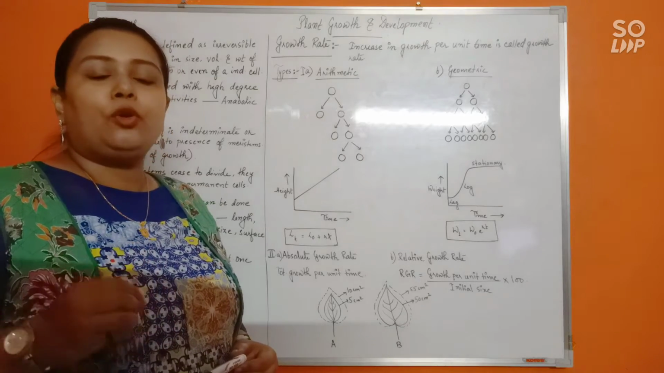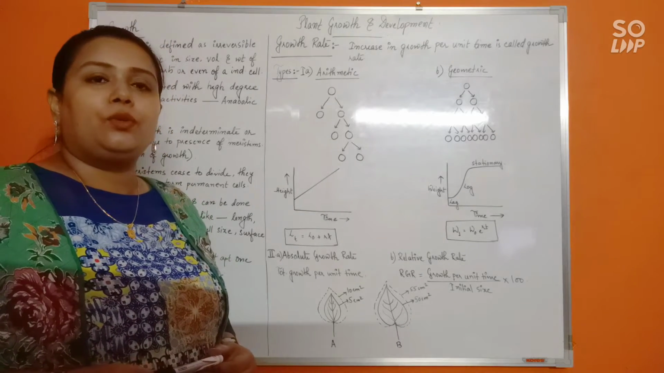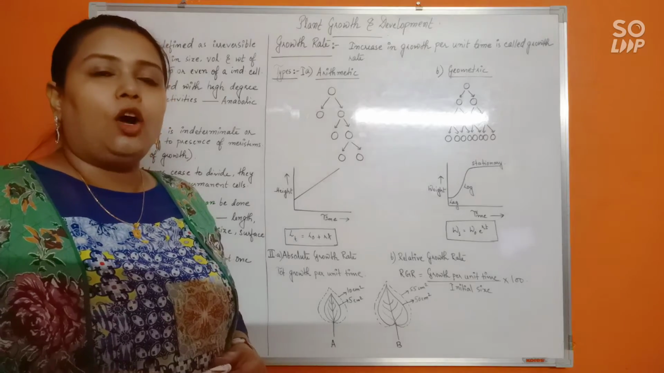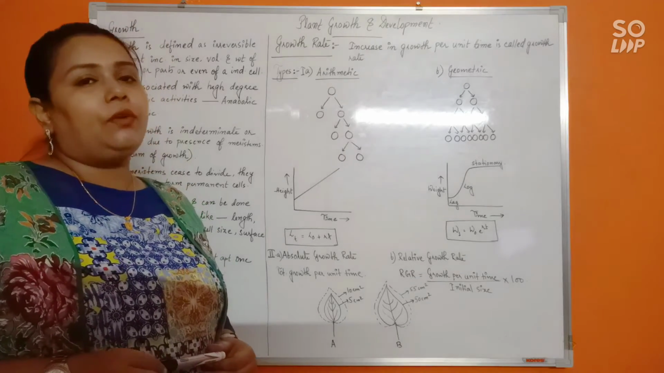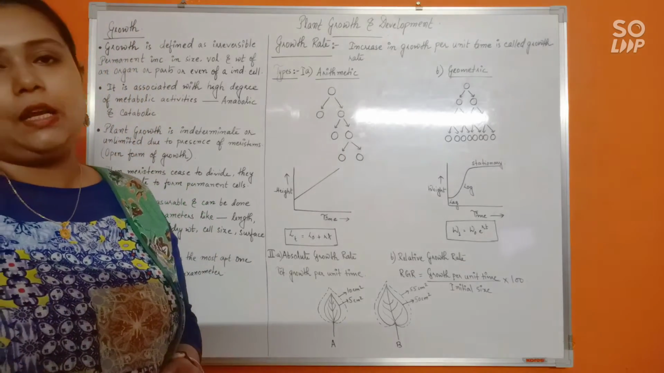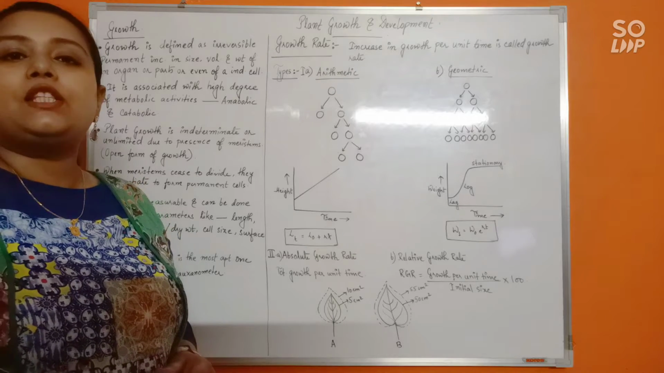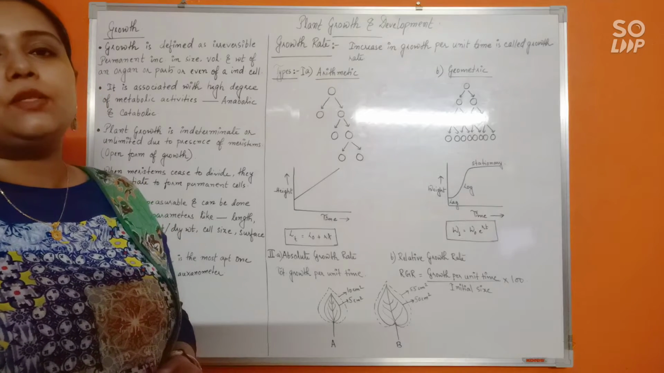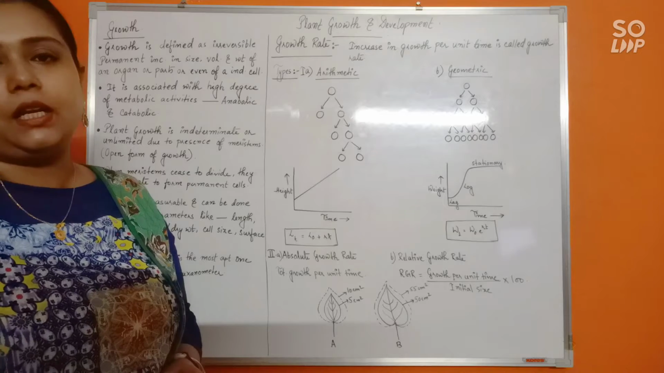This unlimited growth pattern seen in plants is also known as open form of growth. On the other hand, in animals, there will be no continuous growth taking place throughout their life. That's why we say that growth in animals will be definite or limited in nature.